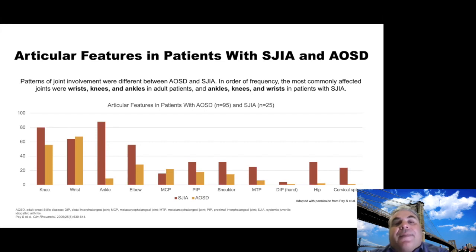Then the articular features in patients with SGIA are similar, but there are some differences. For example, in adults, wrist arthritis seems to be more pronounced, followed by knee and ankle, while in kids it's sort of the reverse. Ankle arthritis was reported more in this study, followed by knee and then wrist. So those small differences, maybe they're due to the underlying physiology, adult versus kids, or maybe the onset of disease has something to do with that. But it's worth noting. Next slide.